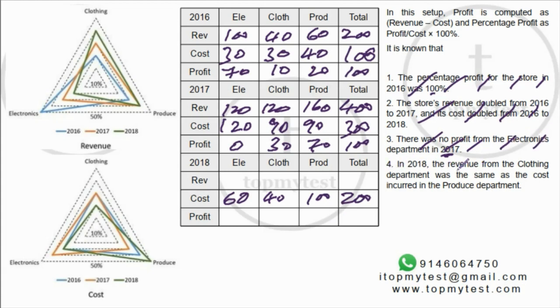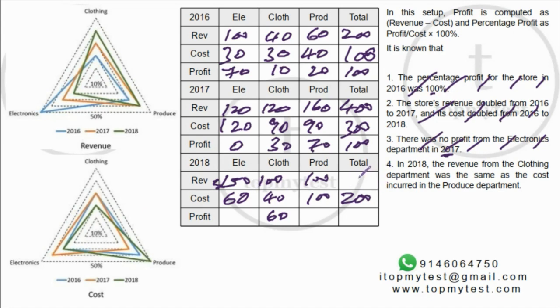Okay. In 2018, the revenue from clothing was same as cost of produce. So this is 100, which means this is 60. So I can calculate the total. 100 clothing is 40%. Clothing in 2018, right? That's here. So this should also be 100. Sorry, this should be half of it. So 50. And this should be 100.